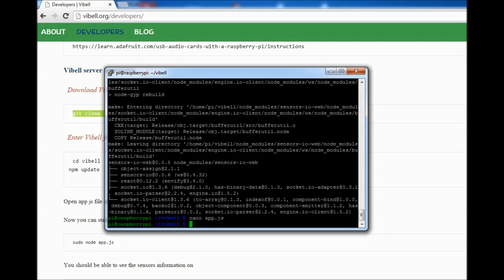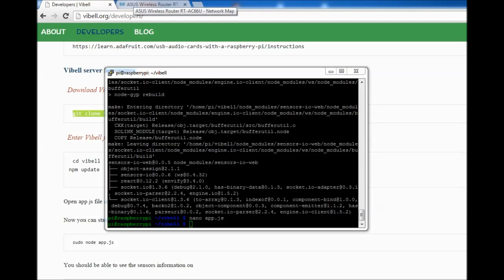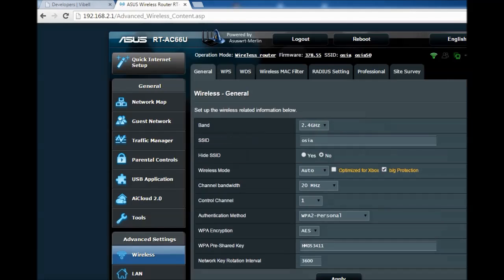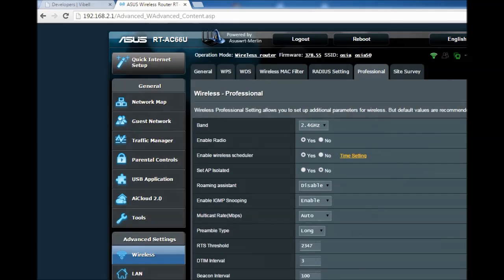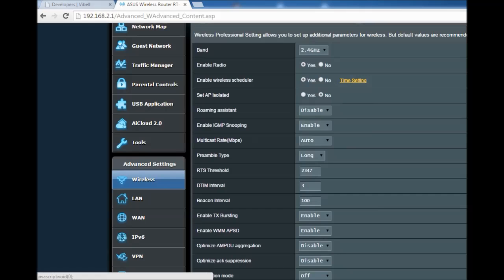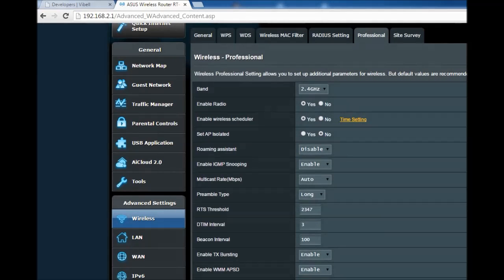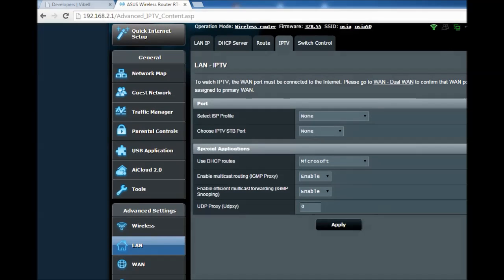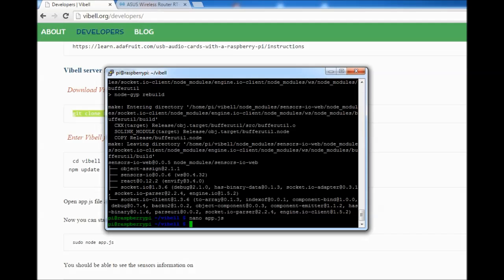In most routers, multicasting is not enabled by default for Wi-Fi, so we have to do that. So we enable IGMP snooping, so it's already done. We have to also enable multicasting on the LAN network. Usually it's under the IPTV section. We have finished all configurations.